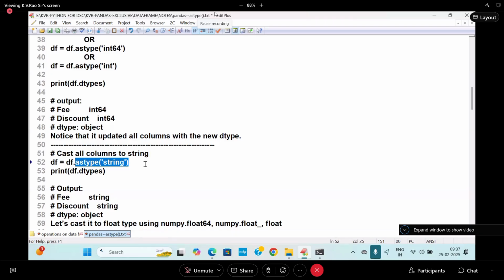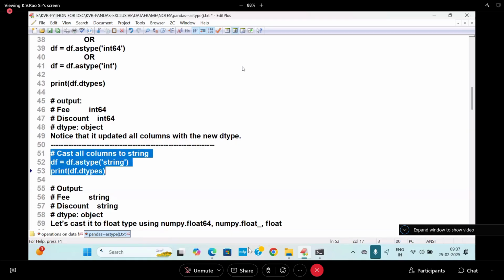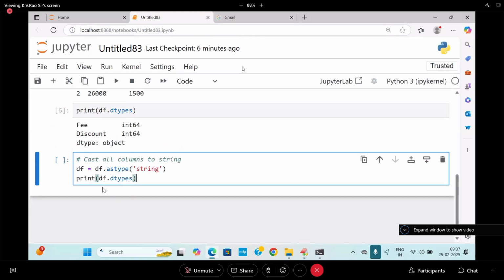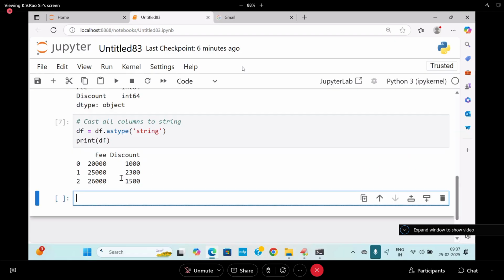Next, cast all the columns as which type? String. You can go for it. How do you do that? You can go to df.astype like this. For example, go to this place. Now you also typecast it. In this case, I'm going to write this and cast all of them. Print the df once, and you can take df.dtypes.